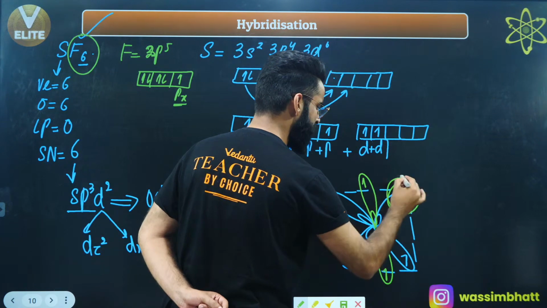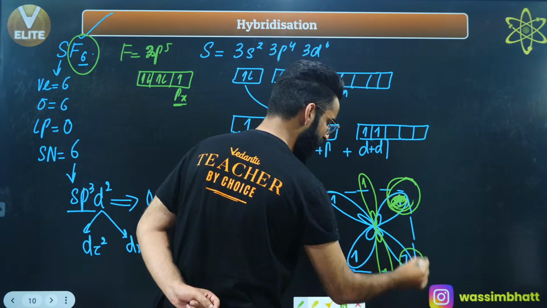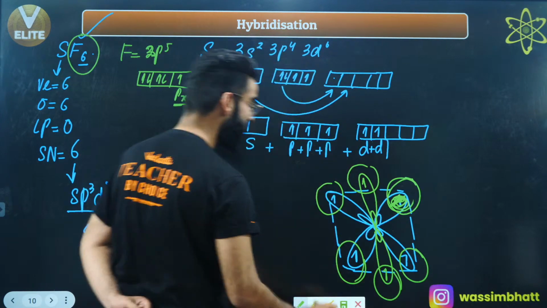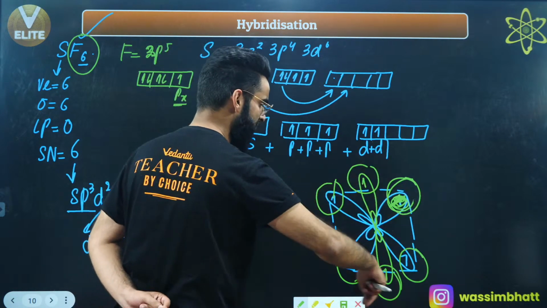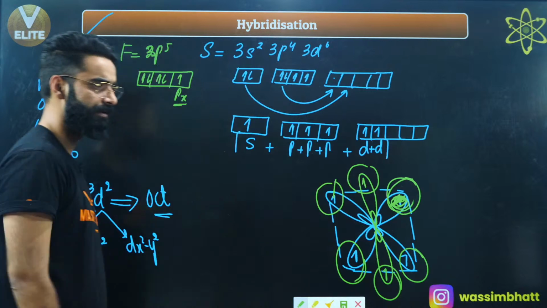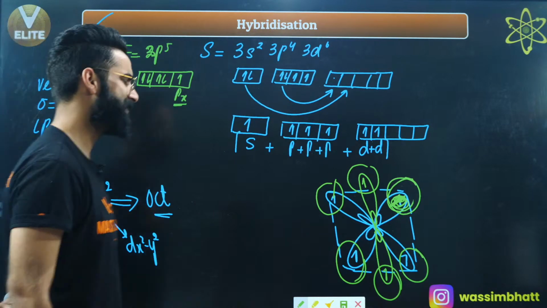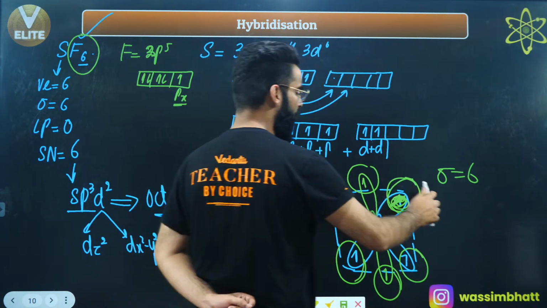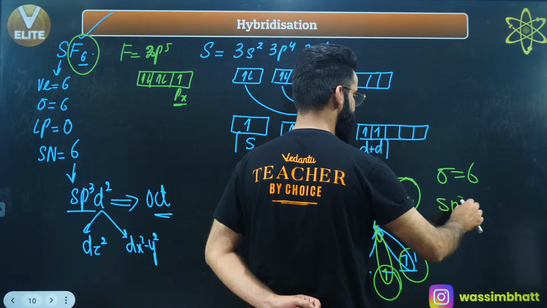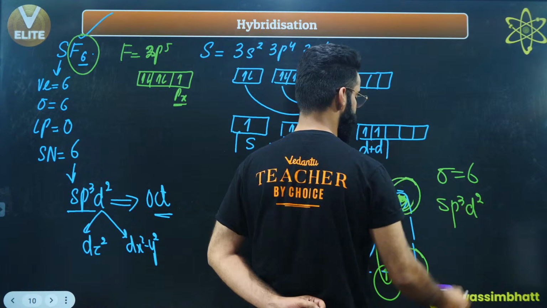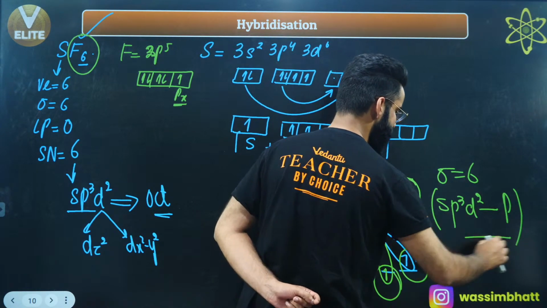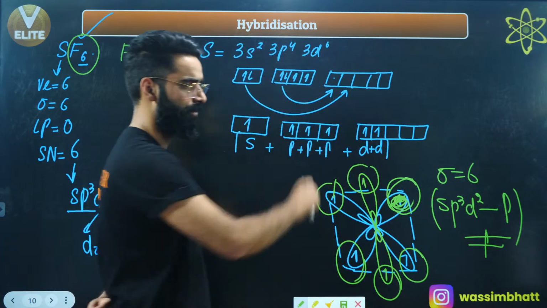Now, let's say this fluorine atom coming here, doing the overlapping. One fluorine atom, one more fluorine, one more fluorine, one more fluorine, one more fluorine. But you should understand, it is the p orbital of every fluorine atom which is going to come and do the overlapping, right? So how many sigma bonds got formed? 6 sigma bonds got formed. Every overlapping is between an sp3d2 hybrid orbital of sulfur and a p orbital of fluorine. This is the type of overlapping in every sigma bond over here.